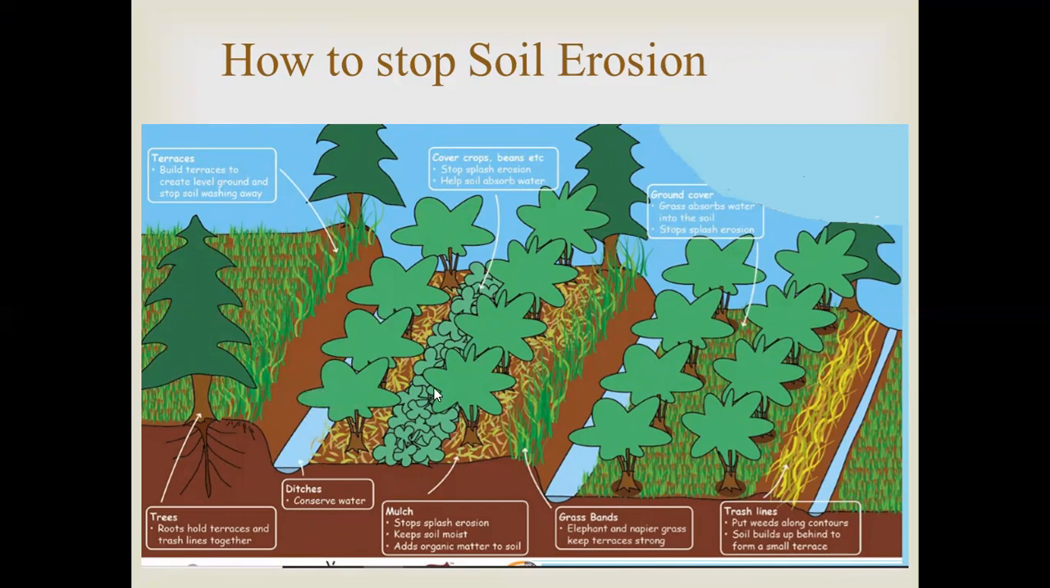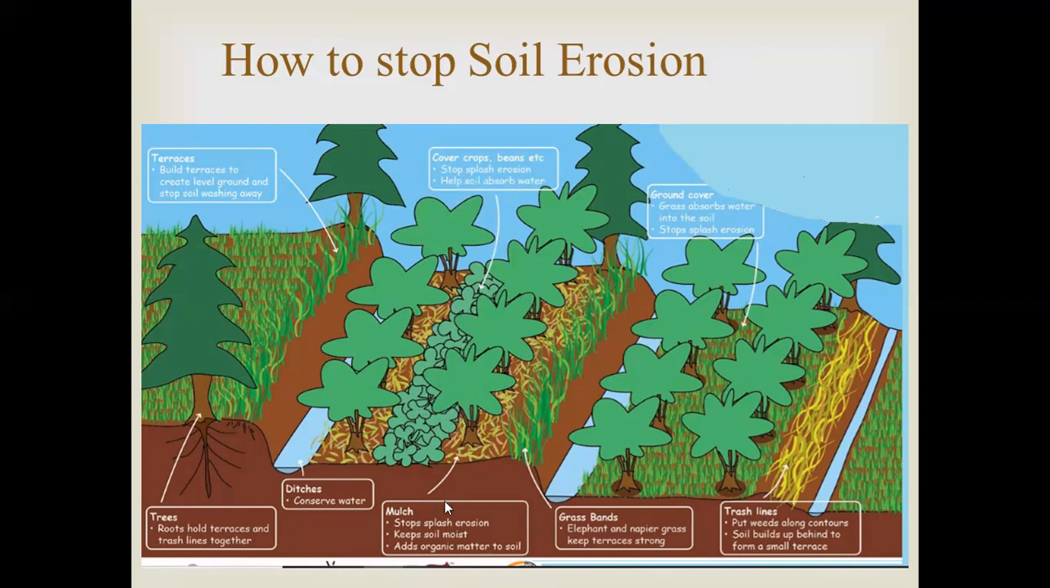Then you can also go for cover crops like beans, because they stop the splash erosion. That is, whenever rainfall occurs, the raindrops may hit the soil with such force that it is eroded immediately. So if you plant small plants, crops like beans, between the trees, they stop the splash erosion, and not only that, they also help absorb the water.